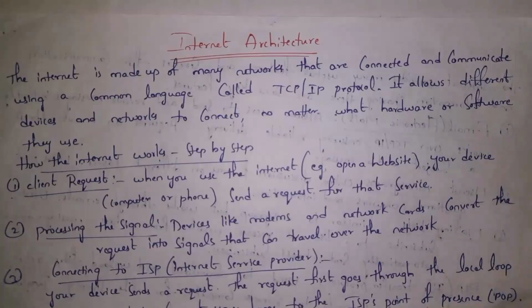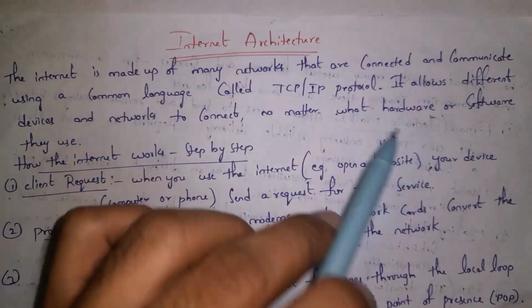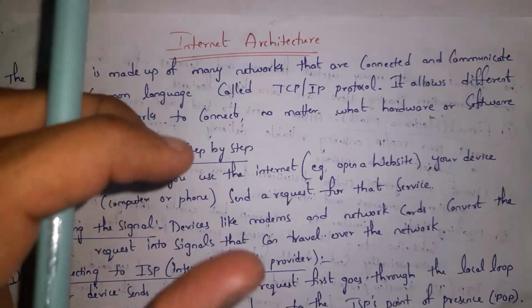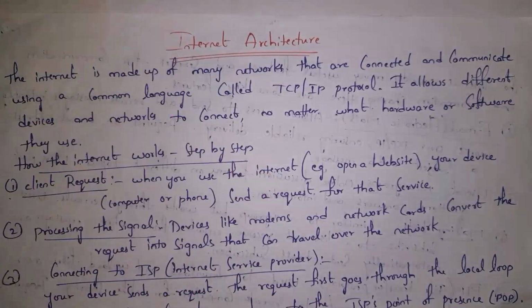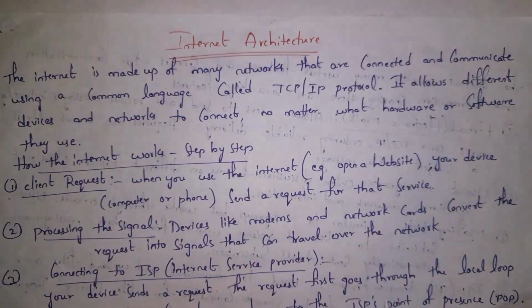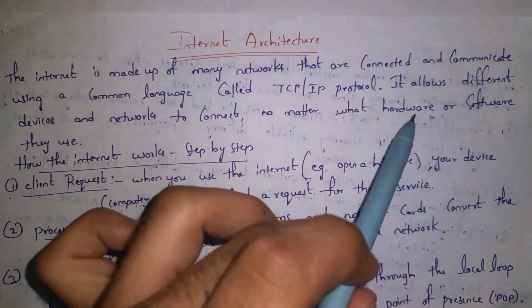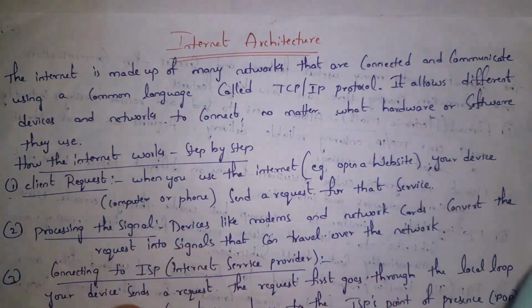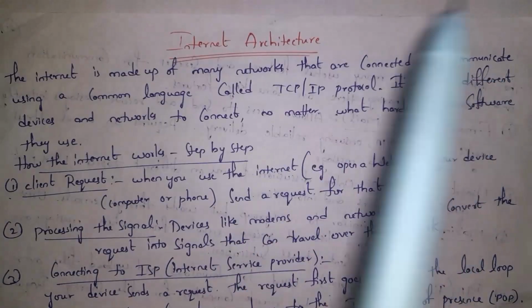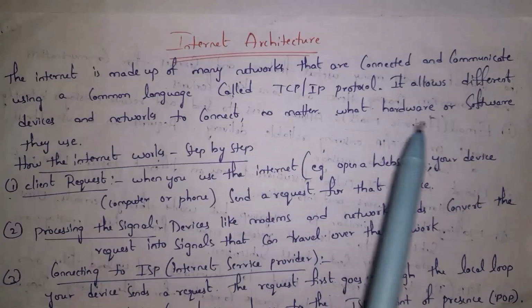Guys, if we connect different kinds of networks together, then we call it internet. And all devices in internet can communicate with each other by using TCP/IP protocol. So every computer contains TCP/IP protocol through which computers can connect to internet. Guys, no matter hardware or software, everyone can use internet. For example, by using Google Chrome software, we can access any website. For example, there is any hardware device like mobile or tablet or any computer. Through any hardware device, we can access internet. So different devices and networks can connect to internet no matter what hardware or software they use.